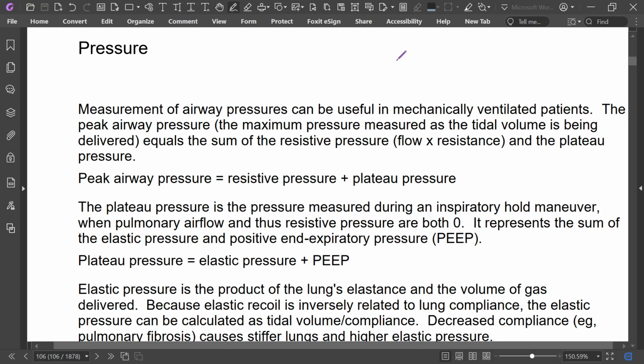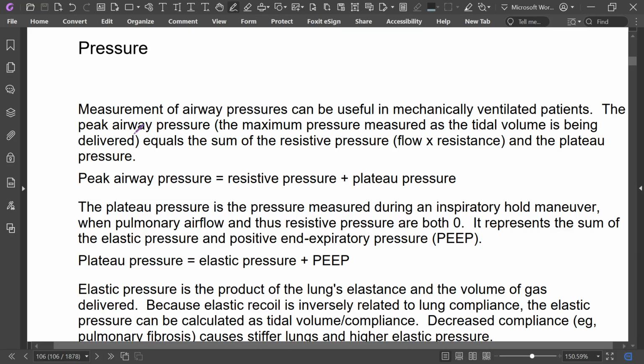We know that the measurement of the airway pressure can be useful in a mechanically ventilated patient. So, if a patient is mechanically ventilated, then his airway pressure measurement is very useful.